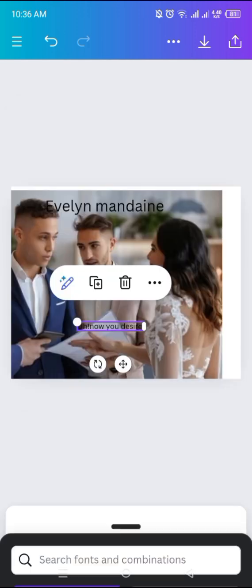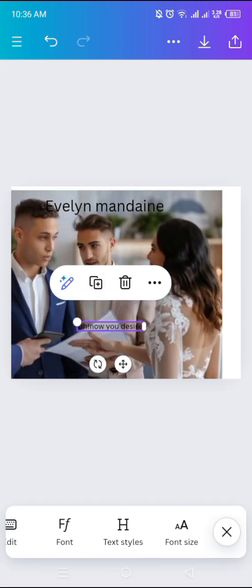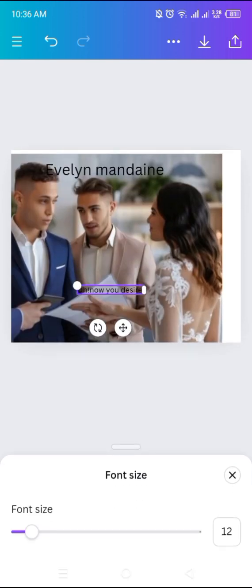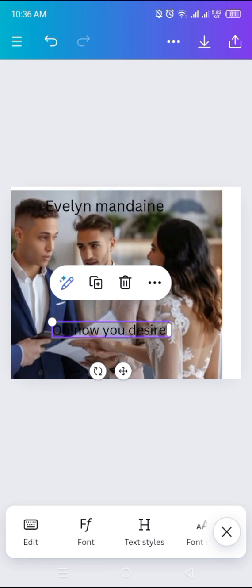I was just trying to increase the font size. You have to increase the font size. I was just showing you guys that you have to increase the font size. Okay, perfect.